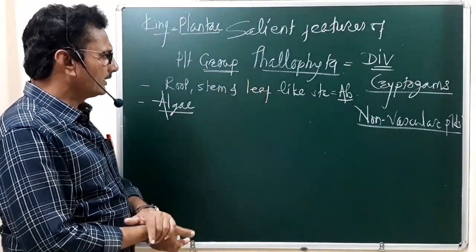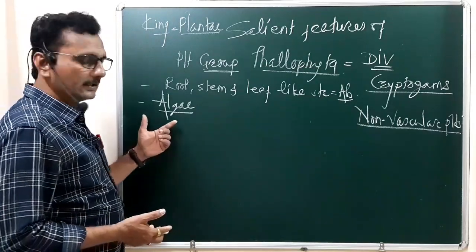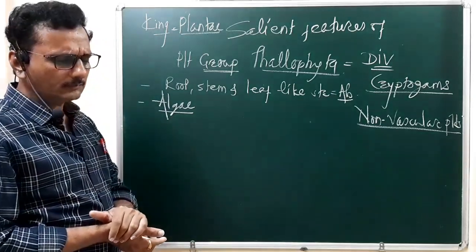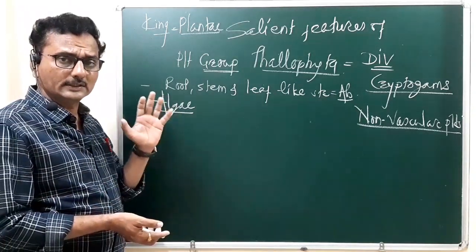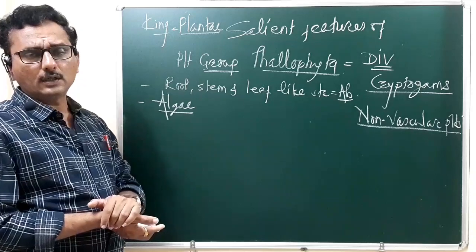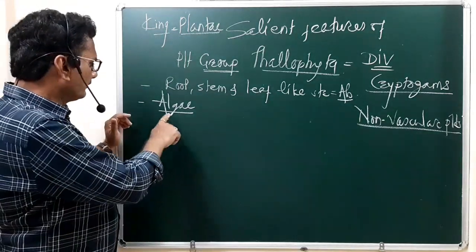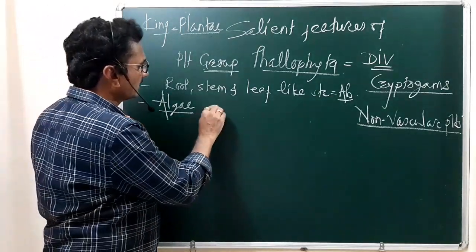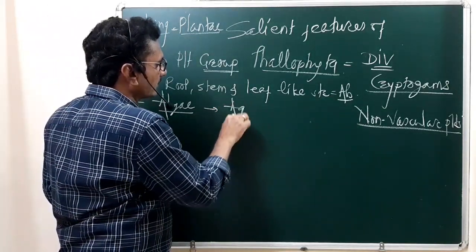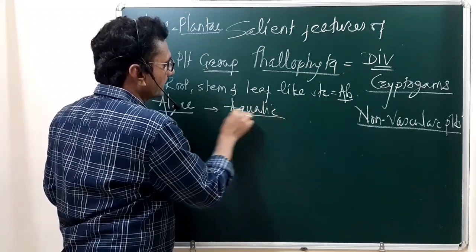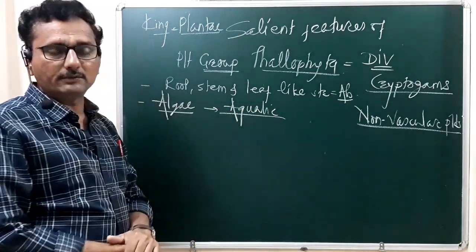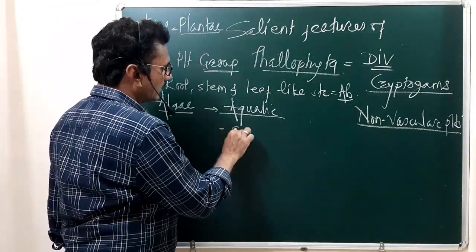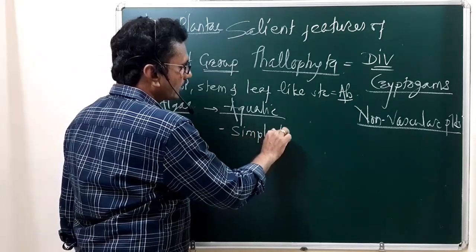Under Thallophyta, we are going to discuss the characteristic features of the algae. What are the general characteristic features of the algal members? These algal members are aquatic, which means they live inside the water. They have a very simple body organization.